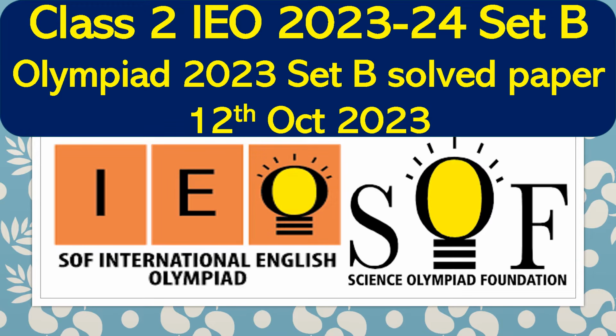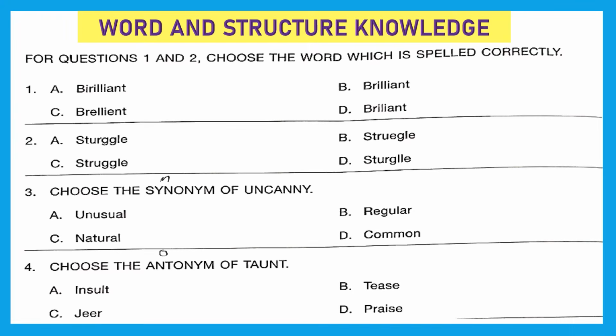Hello viewers, let's solve class 2 IEO, that is English Olympiad 2023 Set B question paper which happened on 12th October. So let's solve that. Word and structure knowledge, that is the first section.